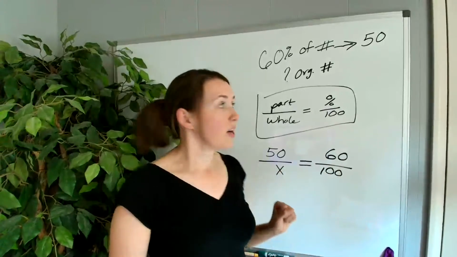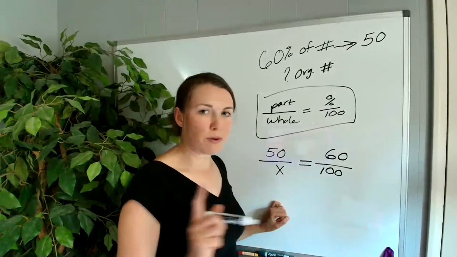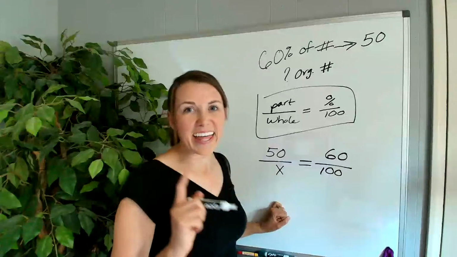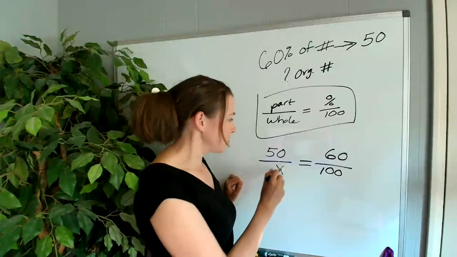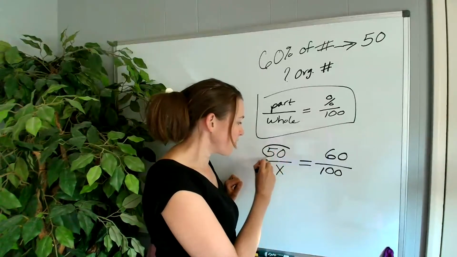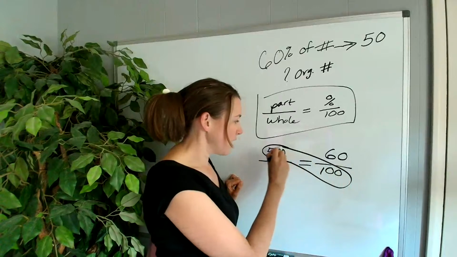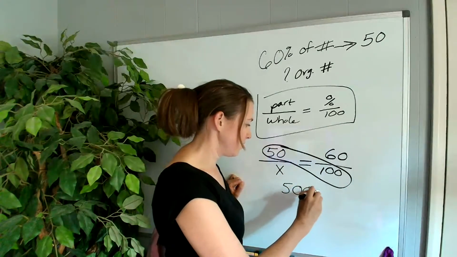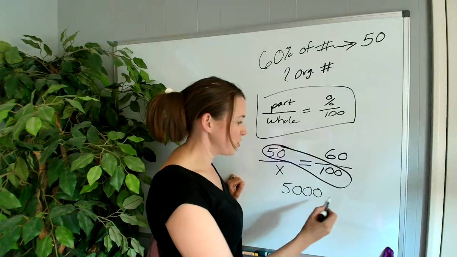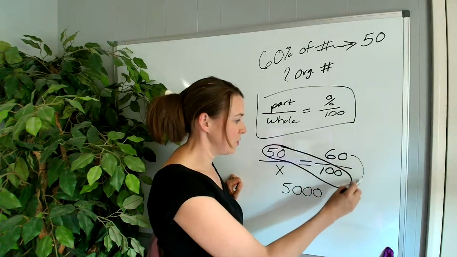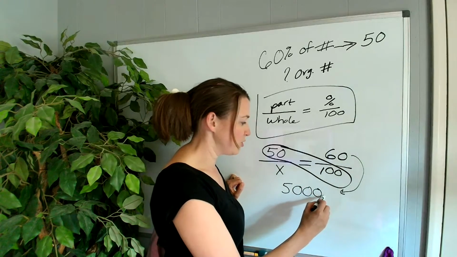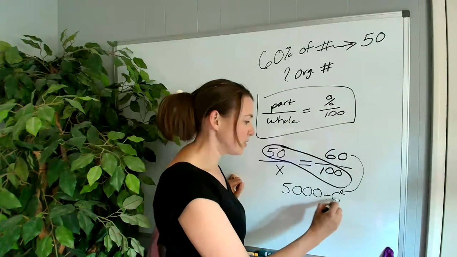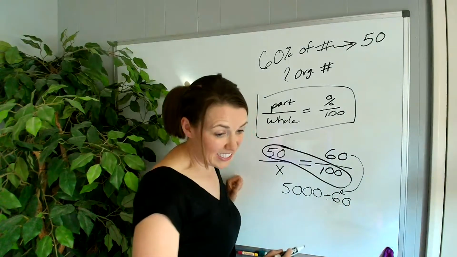Okay. So remember that caterpillar technique? That's what we're going to do again. So I'm going to go 50 times 100 is 5,000. And then I'm going to take this 60 and divide 5,000 by 60.